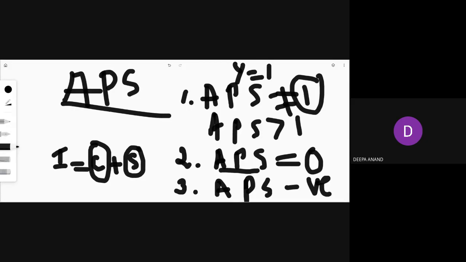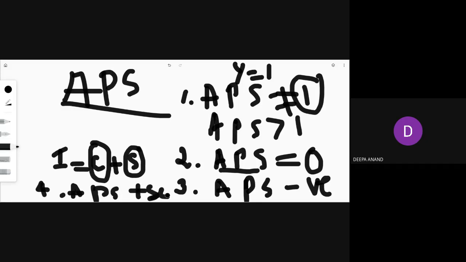In such a case, your APS can be negative. And your average propensity to save may rise with the rise in income. APS increases with the increase in income.